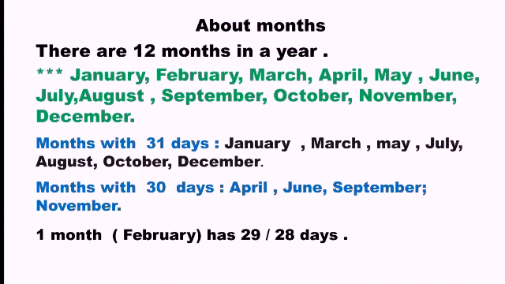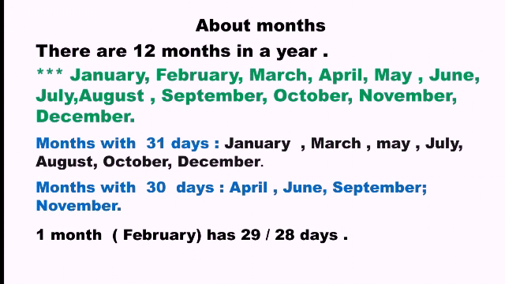Now we are going to discuss months. It is very important that we know about the months. See, there are 12 months in a year. That means 12 months make a year. What are the months' names? You know that very well, but again I am telling you: January, February, March, April, May, June, July, August, September, October, November, December. So now it is November. So one more month we have to spend in 2020.